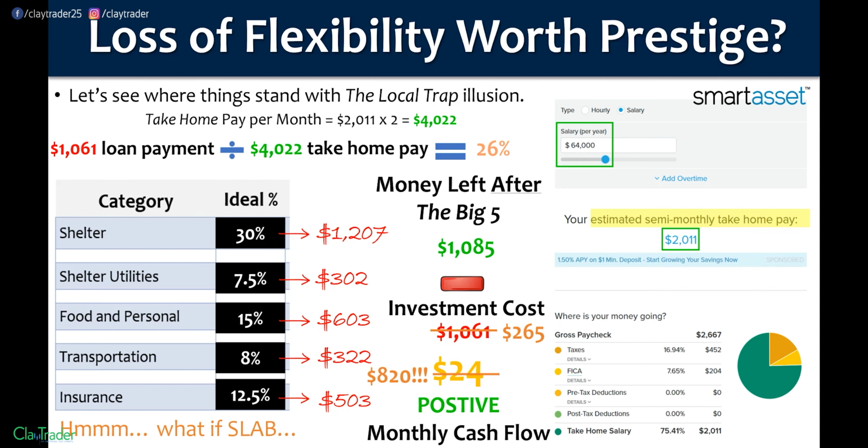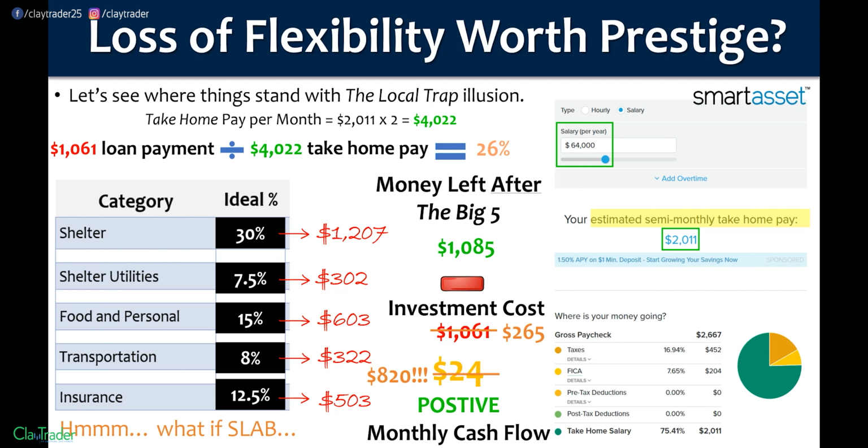Holy smokes. How nice would it be to start from $820? Again, insurance at $500, especially if you're just single out of college, you're not going to have insurance at $500. Let's call it $300. So to add $200 more to $24 or $200 more to $820, do you see the power of why you want that cash flow as positive as possible? Again, $24, yeah, you're not going to be screwed in this situation. You'll still have some flexibility, but you'll have so much more flexibility if you go the slab method.